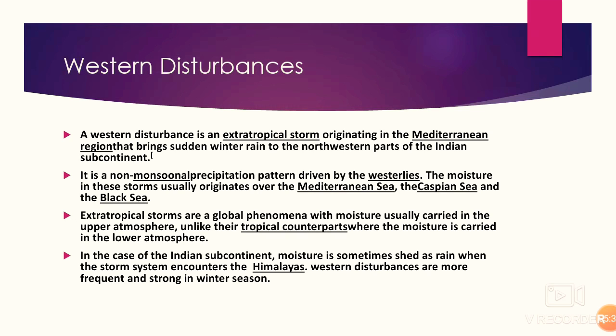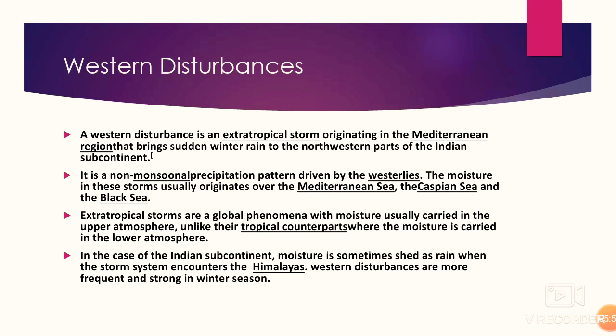Extratropical storms are a global phenomena which carry the moisture in upper atmosphere. And the tropical cyclones or the storms, they carry moisture in the lower atmosphere.